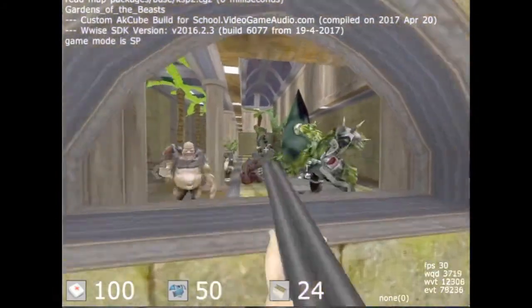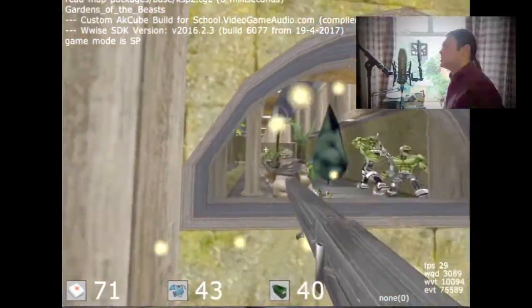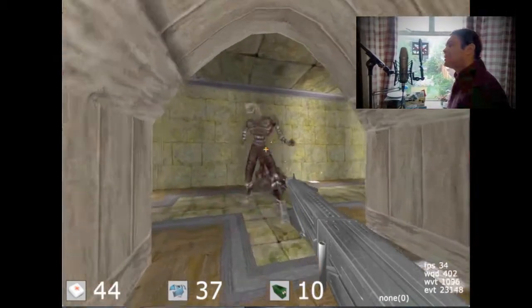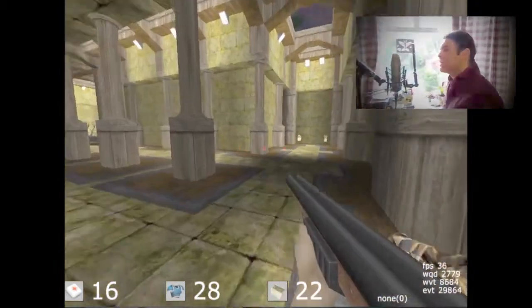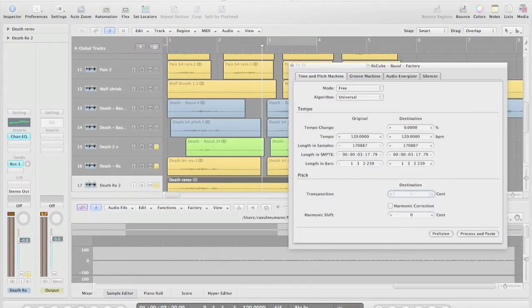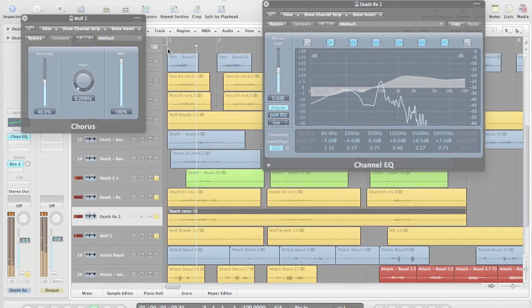For the monster vocalizations, I hired a friend of mine, a talented voice artist, to make attack, grunt, pain and death sounds for the monsters in the level. For the larger monsters, I lowered the pitch of the recordings and often layered them with a variety of permutations of the original sample, using EQ, modulation, delay and reversing.